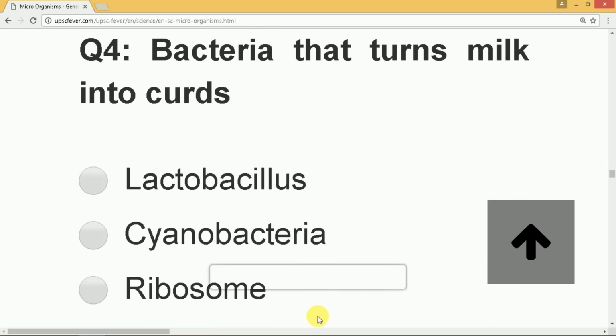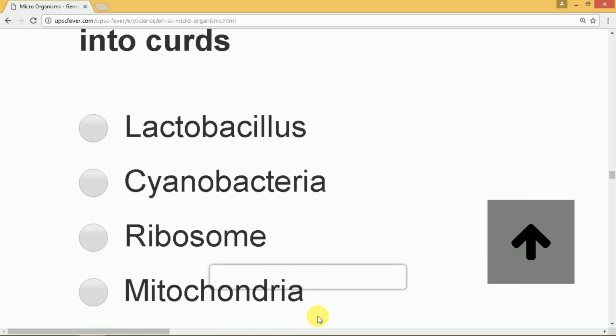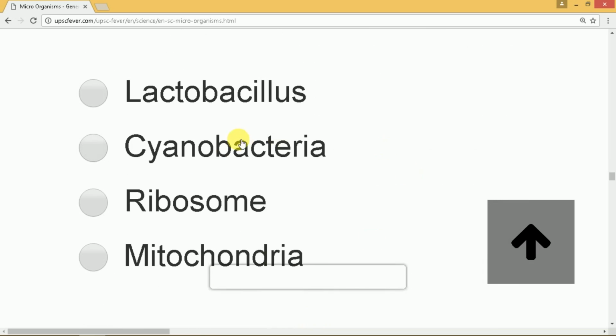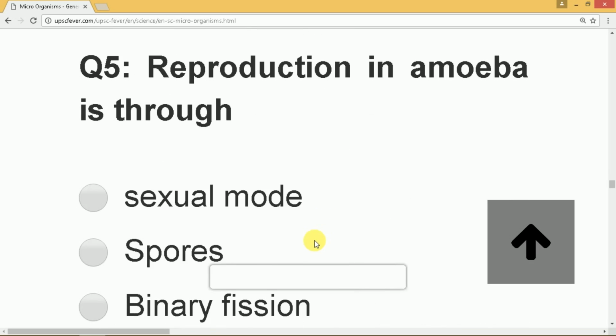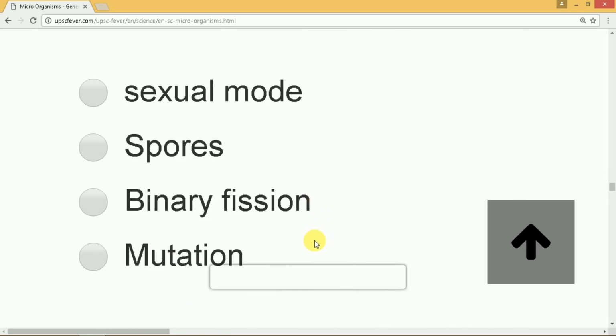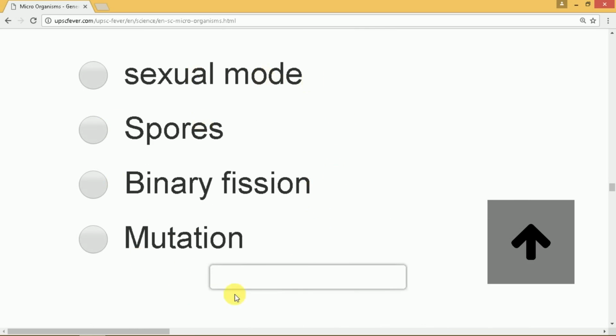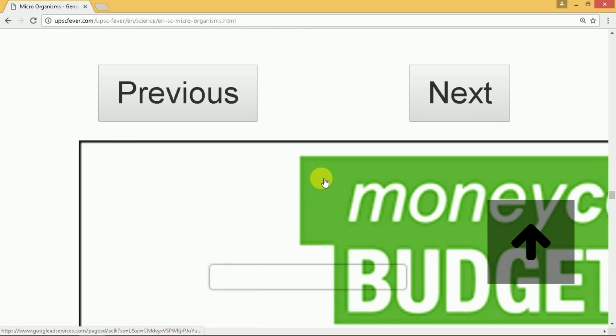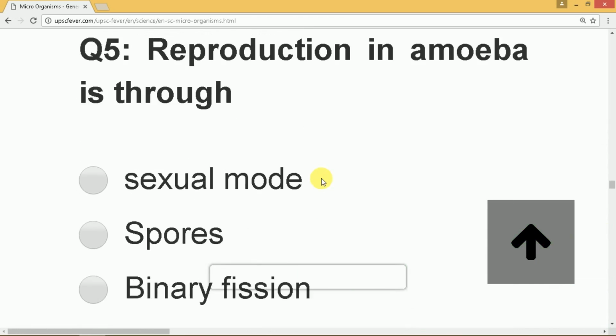The bacteria that turns milk into curds, the harmless bacteria that is responsible for curdling of milk, is which of the following? Finally, reproduction in amoeba is through which mode? So one of the four is the answer to that question. You should be confident enough by now to attempt our chapter review quiz.